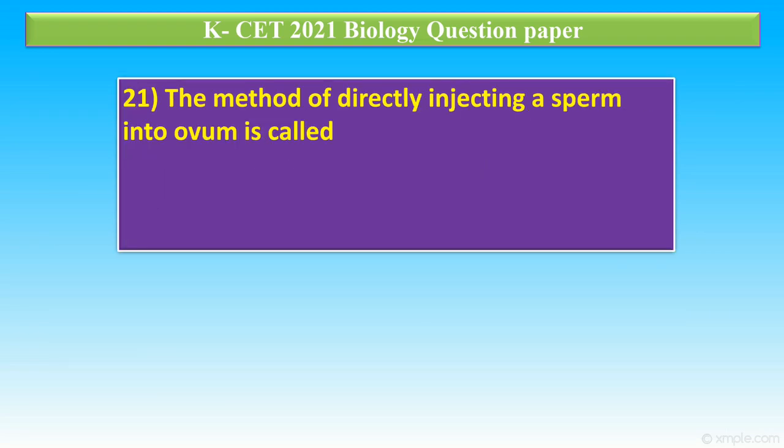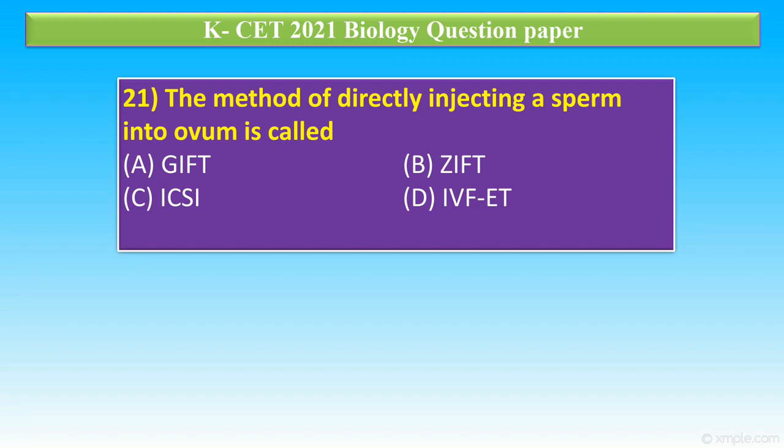Question number 21. The method of directly injecting a sperm into ovum is called as option A, GIFT, option B, ZIFT, option C, ICSI, option D, IVF-ET. In this, the correct answer is option C. Intracytoplasmic sperm injection is a method. In this, the sperm is directly injected into ovum.